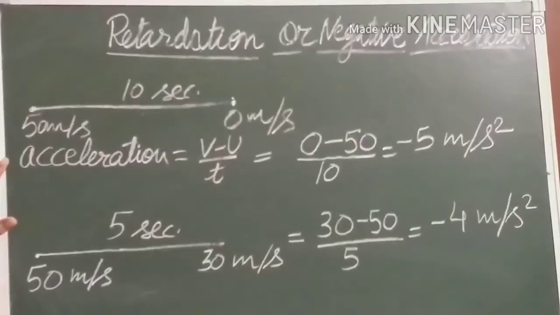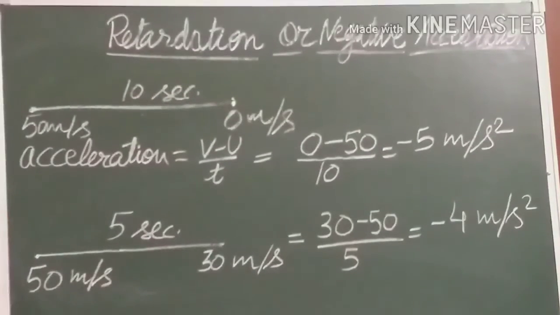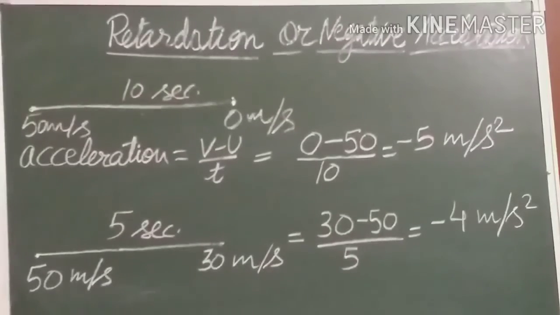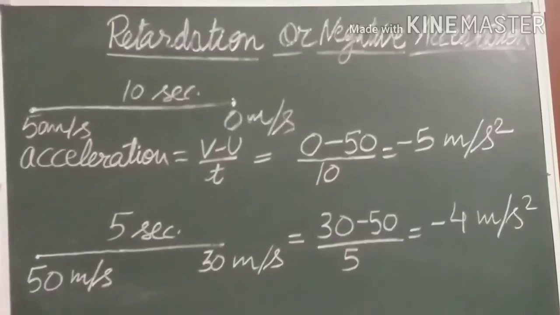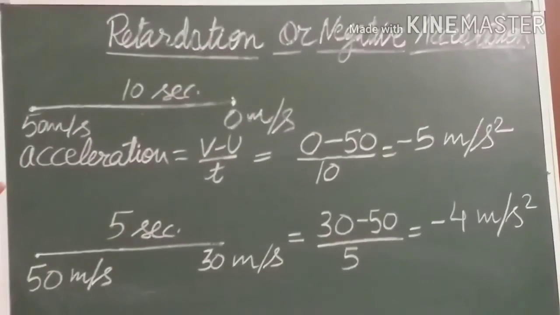So the final velocity becomes less compared to the initial velocity. Or suppose a body is moving with a velocity and comes to rest, meaning the body stops. Let's see with examples how retardation or negative acceleration occurs in both conditions.